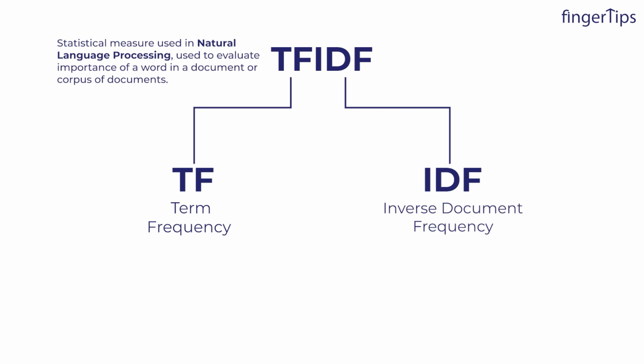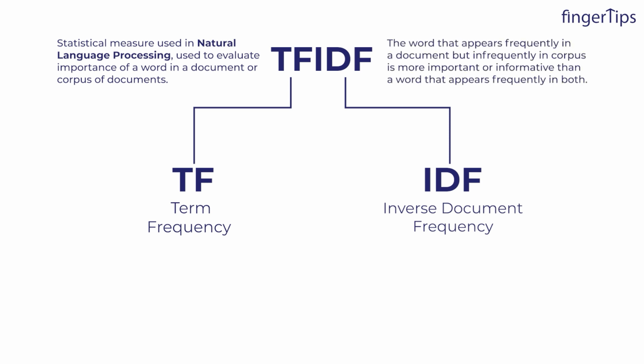So let me explain you this in very simpler words. It helps us to identify which words are most relevant to a given piece of text, right? The idea is that a word that appears frequently in a document but infrequently in a corpus is more important or informative as compared to a word that appears frequently in both. I know guys, it sounds very confusing. No worries at all, we will explain this using a very interesting example. But first, let's understand the meaning of terms TF and IDF.